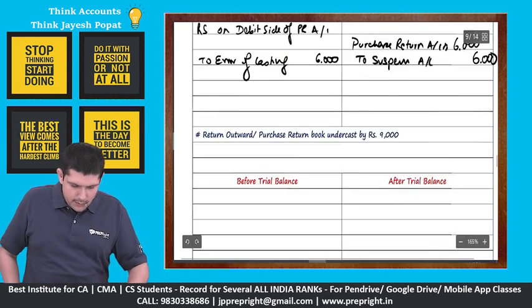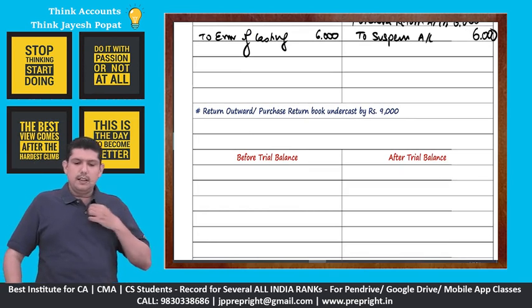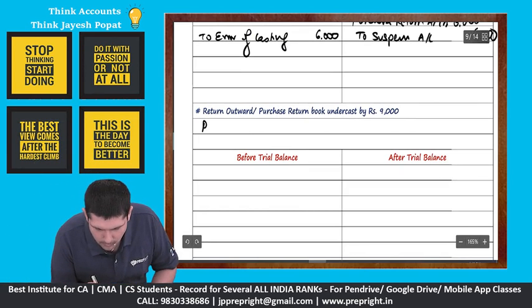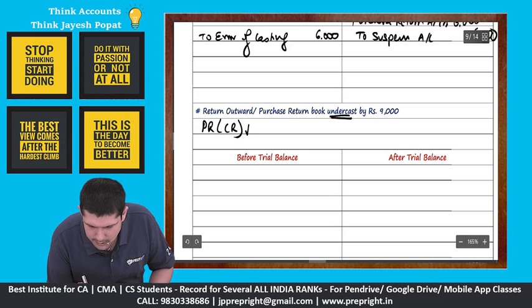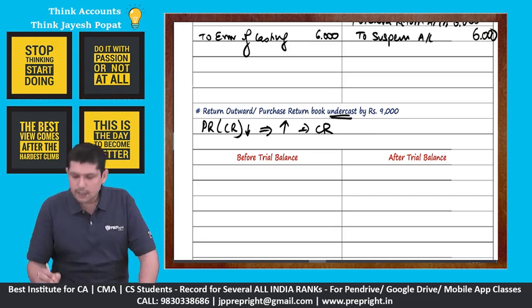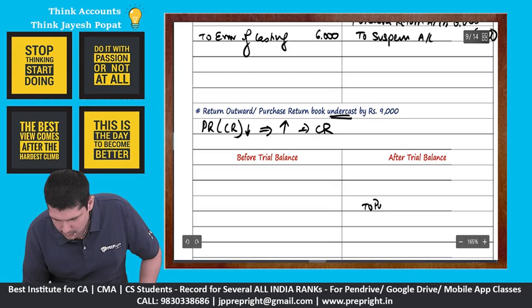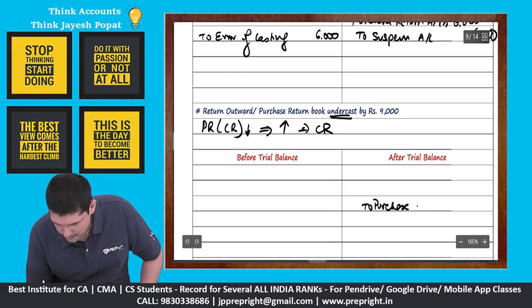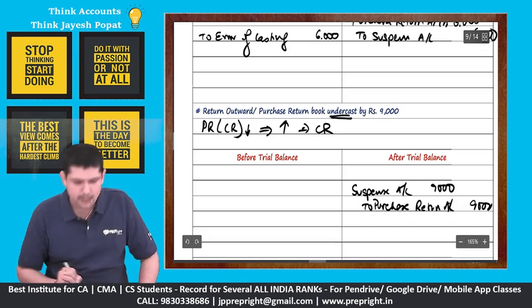Absolutely clear about this. Finally, purchase return book is undercast. We all know purchase return will have a credit balance. Undercast means it is less. So if it is less, we need to increase, and if we need to increase, we need to further credit it, right? So we will say to purchase return $9,000. Offset account will be suspense account. Absolutely clear about this.